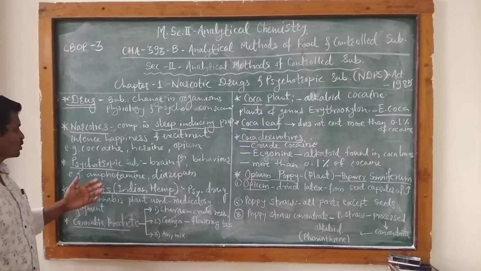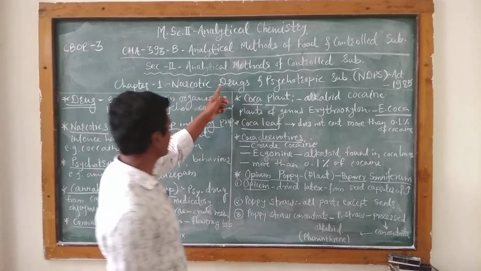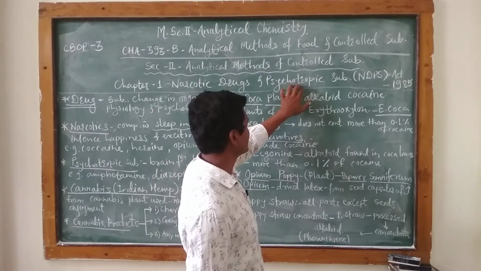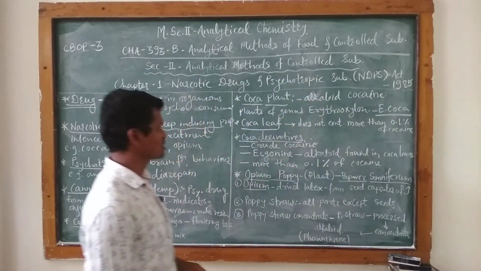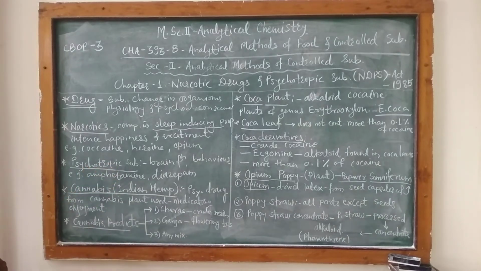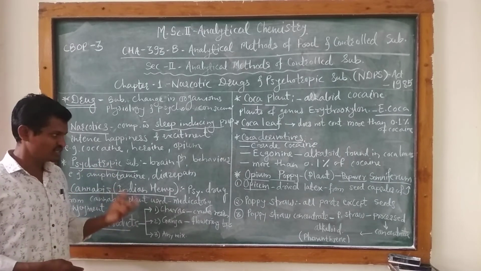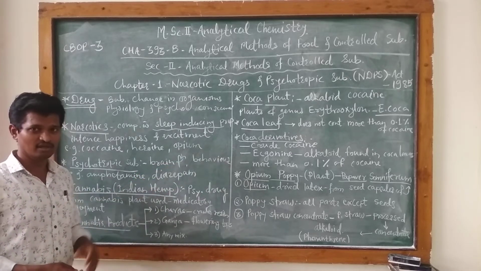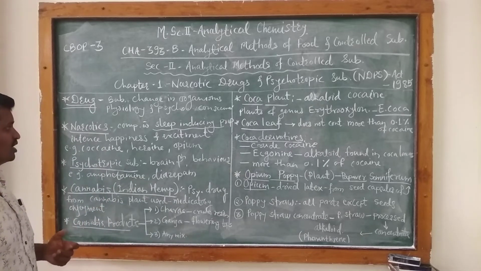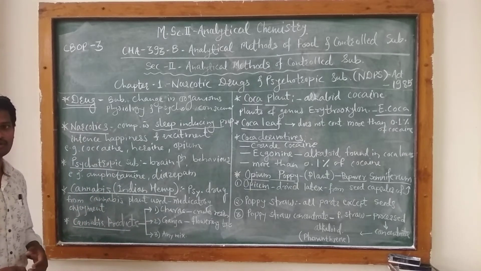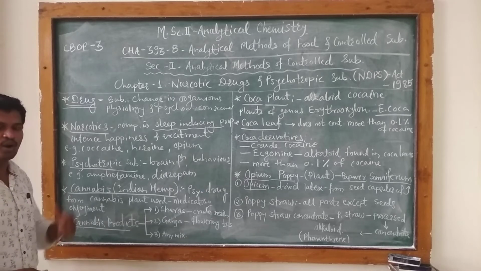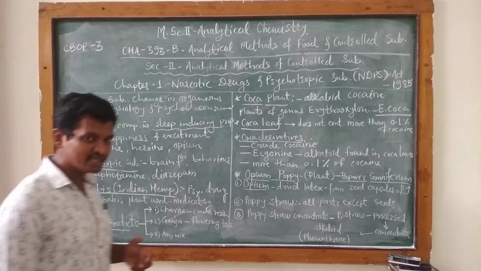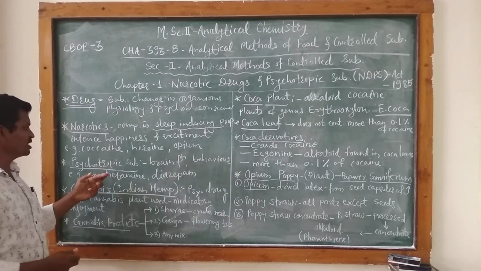Then psychotropic substances. We have seen the definitions and meanings of the first two terms. Then the next term is psychotropic substances. What is meant by psychotropic substances? These are substances or compounds which change the brain function or behavior of an organism. The mental state of an organism or a human being is changed by consuming these psychotropic substances.